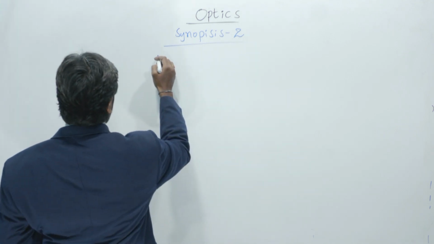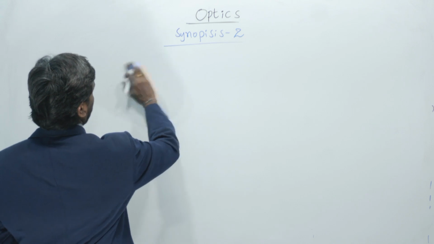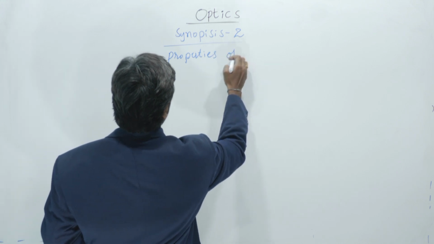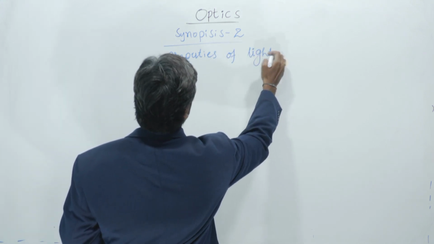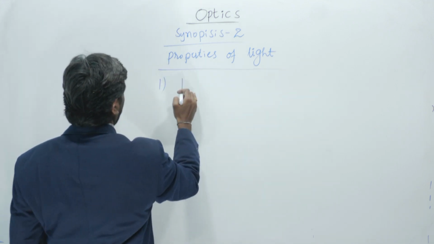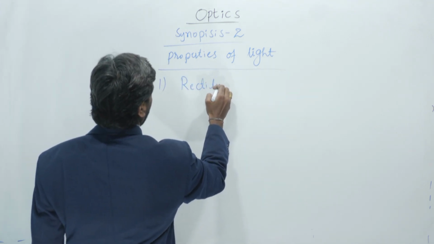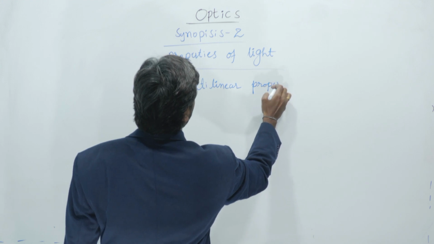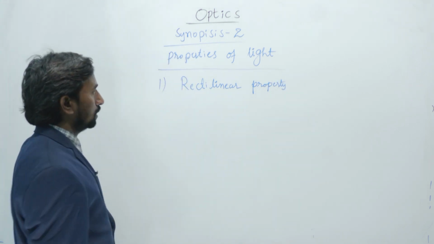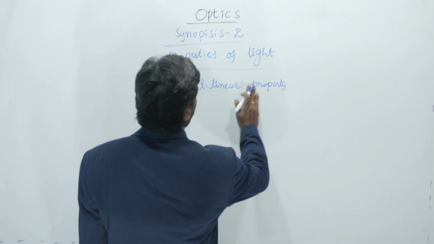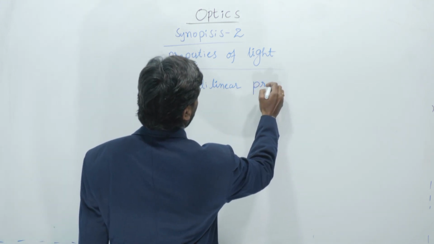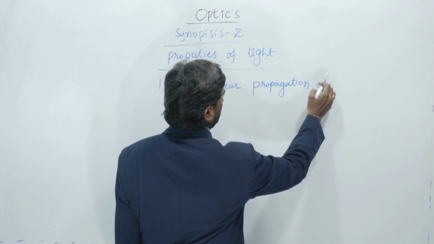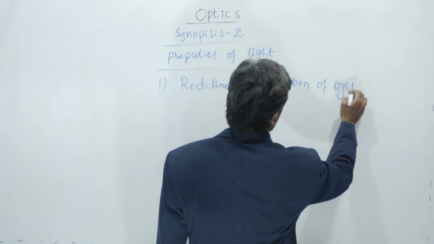So first, the properties of light. The first property is the rectilinear property. In full, we can write rectilinear propagation of light.